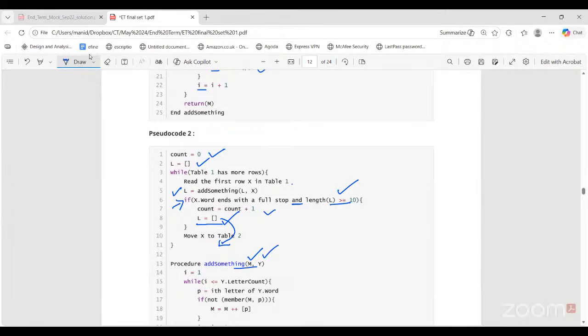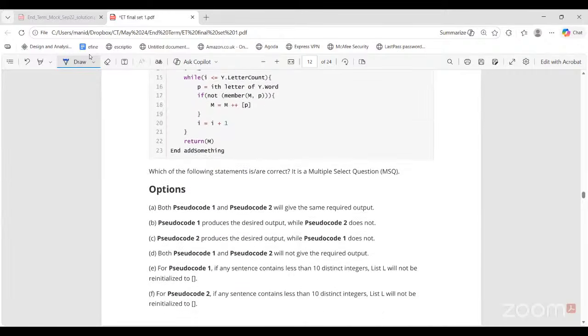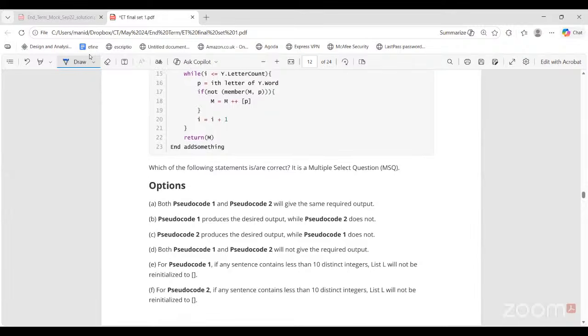So this is wrong. Now the options are saying both pseudocode 1 and pseudocode 2 will give the same required output. This is definitely wrong. Pseudocode 1 produces a desired output, 2 does not. This is correct, and if this is correct, option C has to be wrong. Option D is saying both pseudocode 1 and pseudocode 2 will not give the required output. This is also wrong. Pseudocode 1 is giving the required output.